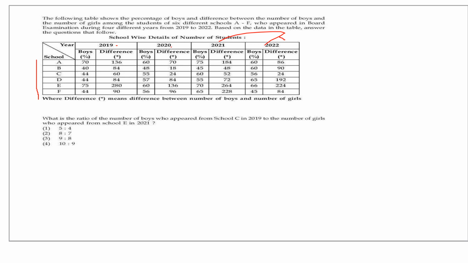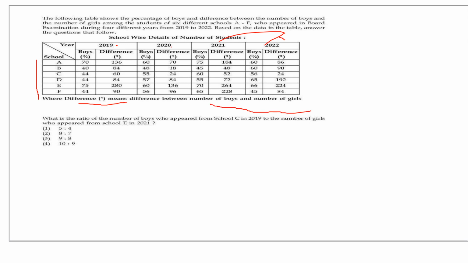So for each year, 2 data are given. Remember, the percentage of boys and the actual difference between the number of boys and girls. Now go to the question, and see the asterisk, where difference means the difference between the number of boys and the number of girls who appeared for the board exam.